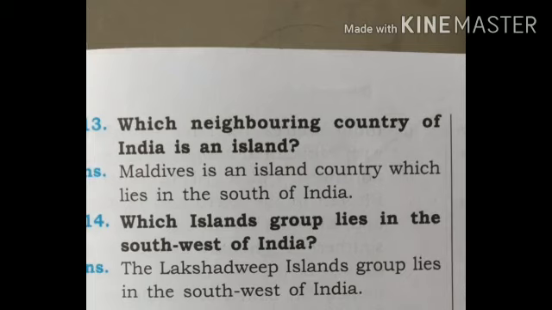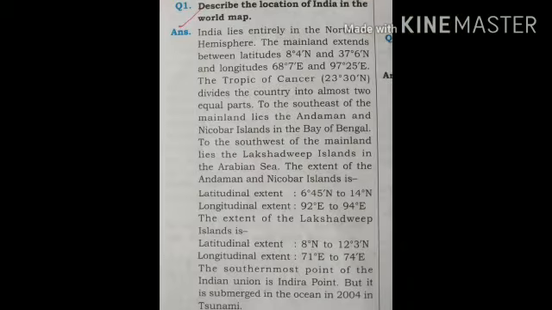Students, now we are going to complete the classwork note. Take your classwork note. In this lesson, we are going to complete 5 questions in our classwork note. Students, first of all, complete Geography, Lesson 1, India, Size and Location. Next, first Roman, answer the following questions. Write question number 1 in your classwork note.